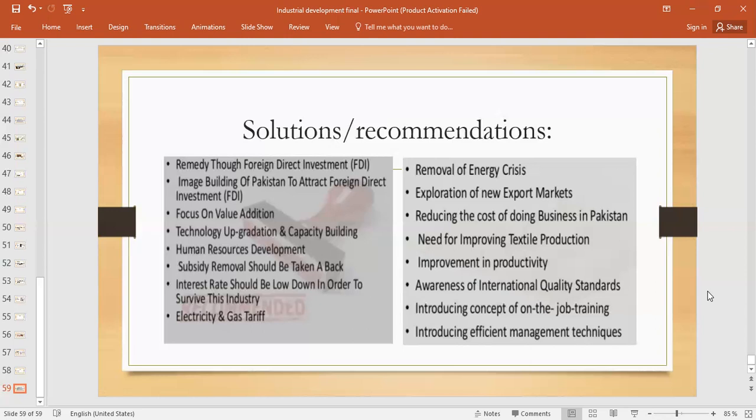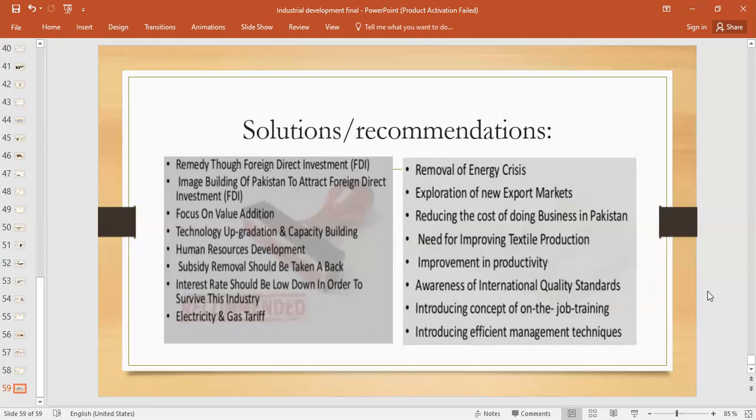And then we have to focus on value addition, meaning value added products. We have to focus on the export of value added products to get more foreign exchange. We have to upgrade our technology in order to meet international standards. Again, human resource development should be there to train our people, in order to give good output and to minimize trade embargoes or trade barriers.